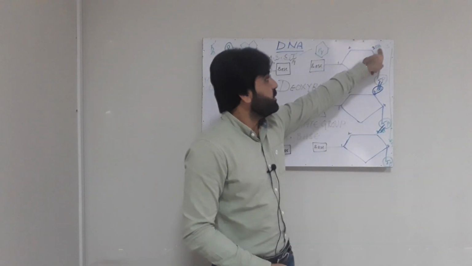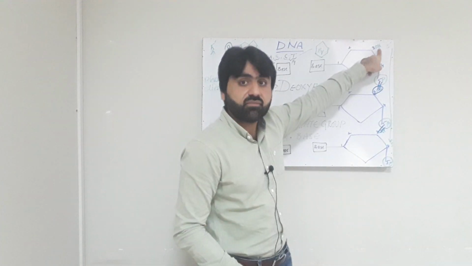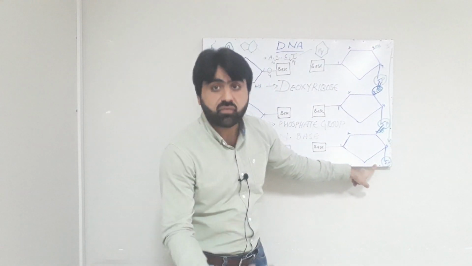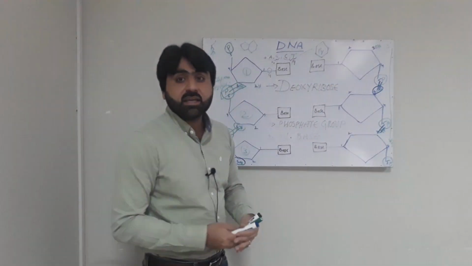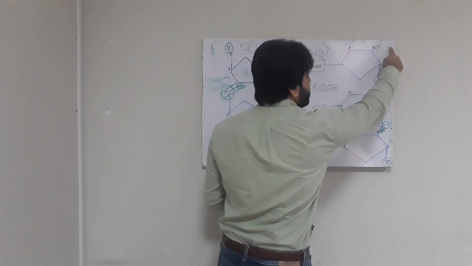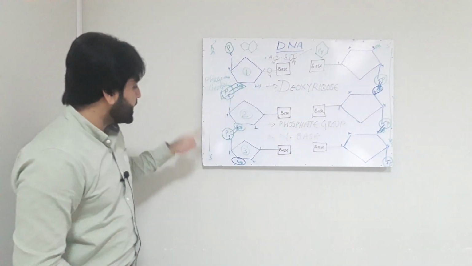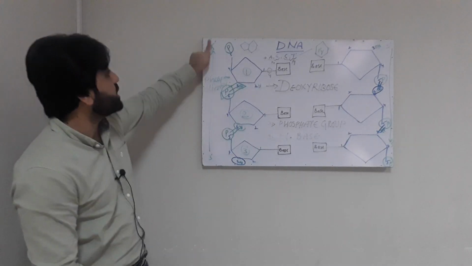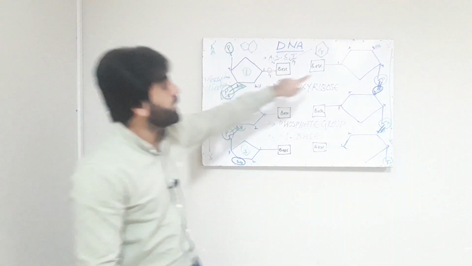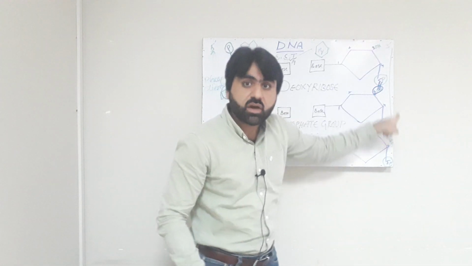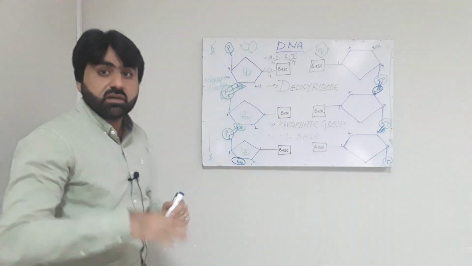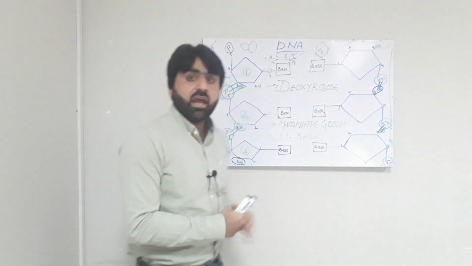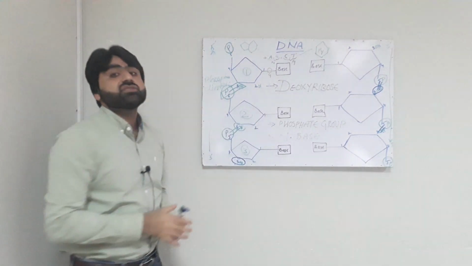But there will be a 3 prime hydroxyl group which is free for further bonding, and there will be a phosphate group at carbon number 5 for further bonding. Therefore, the orientation of this strand will be 3 prime to 5 prime, and the orientation of this strand runs upward from 3 prime towards 5 prime. Is it right? So now it is one single strand and this is another single strand.